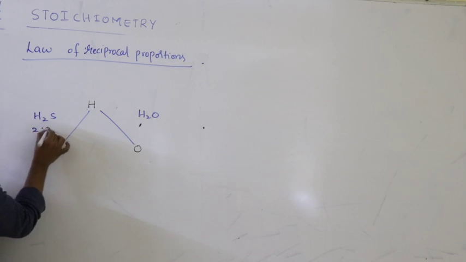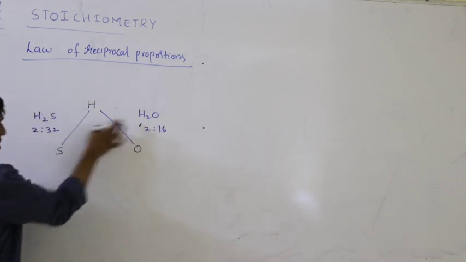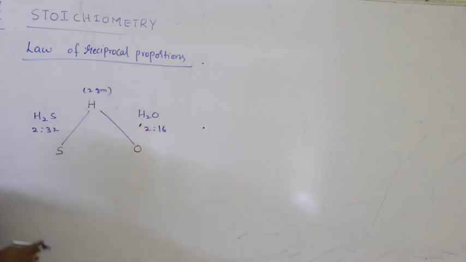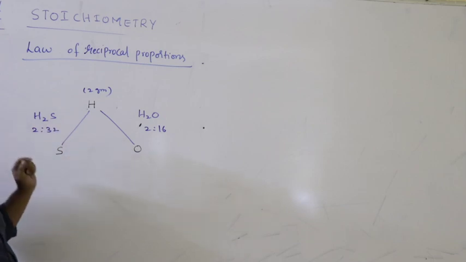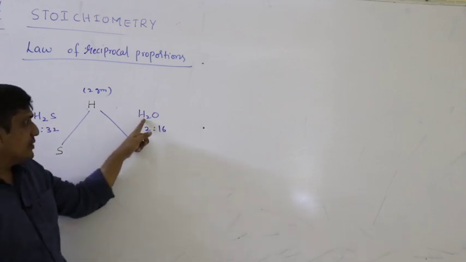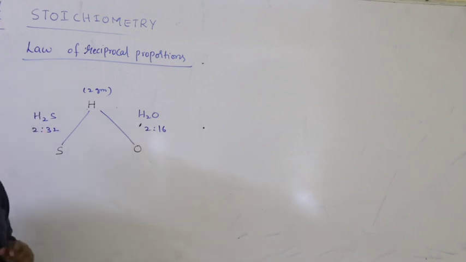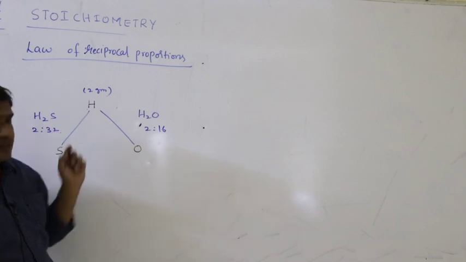12 is to 32. Here it is 12 is to 16. So the mass of hydrogen is the same, that is 2. I am taking 2 grams. So sulfur combining with hydrogen to form H2S, their mass ratio is 2 is to 32. Oxygen combined with hydrogen to form H2O, their mass ratio is 2 is to 16. For a fixed mass of the third element, here the third element is hydrogen, it is the same.